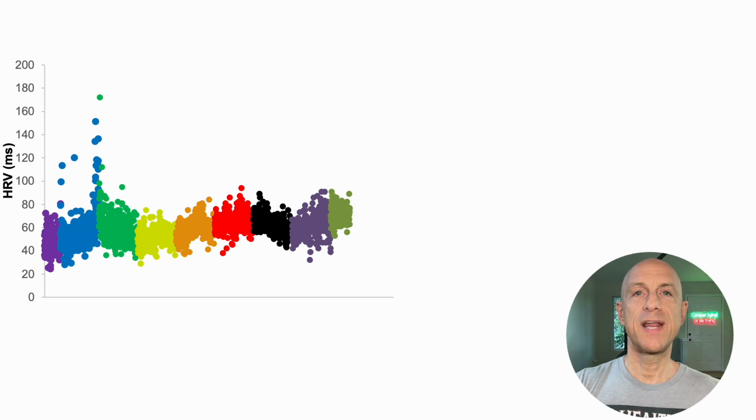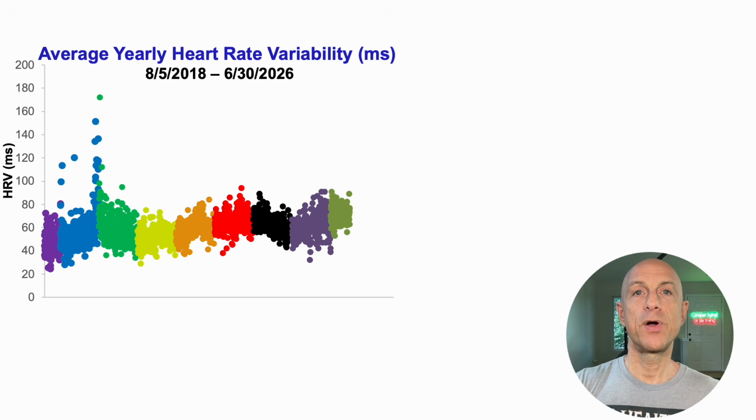Now let's take a look at the data for HRV over that same close to 8-year period. And now we've got HRV on the y-axis plotted against time on the x. When I first started tracking in 2018, average HRV was 47 milliseconds.